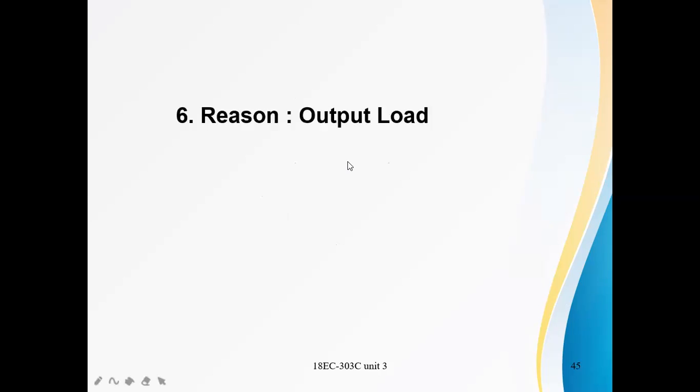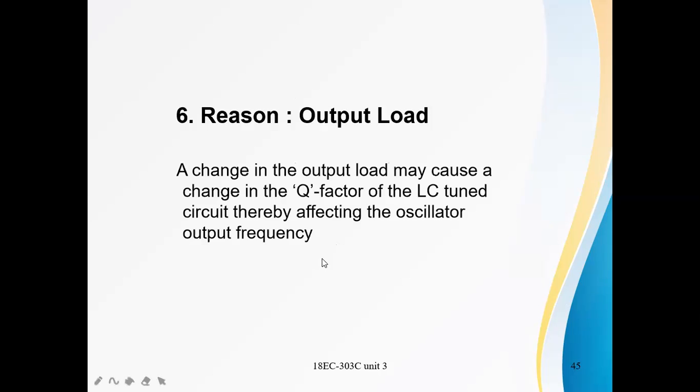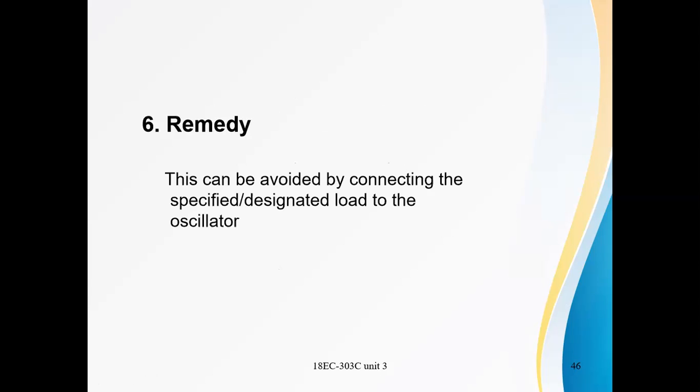Next, the sixth reason is the output load. A change in the output load may cause a change in the Q factor of the LC tuned circuit. When the load varies, the Q factor of the tuned circuit also varies, and with that the oscillator output frequency also varies. This can be avoided by connecting the specified or designated load to the oscillator. That means we need to take precautions when connecting the load.